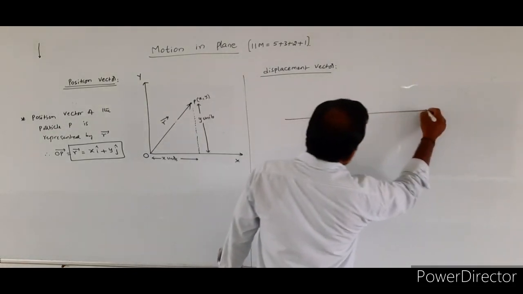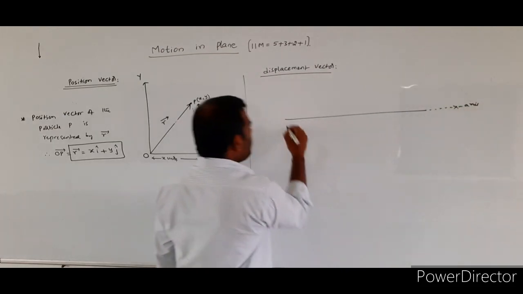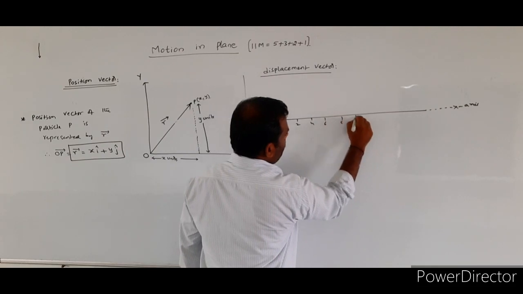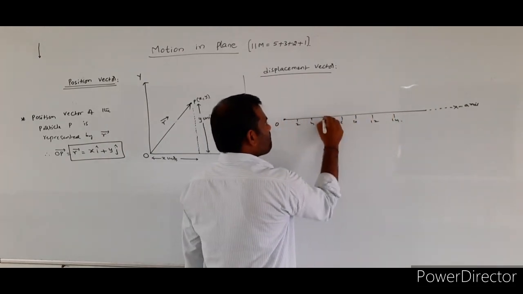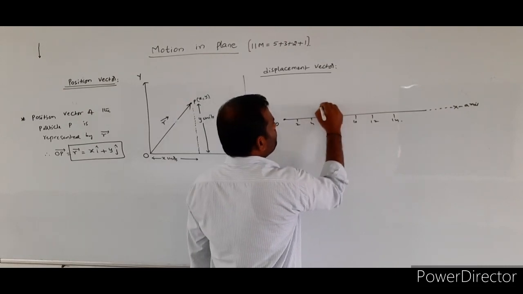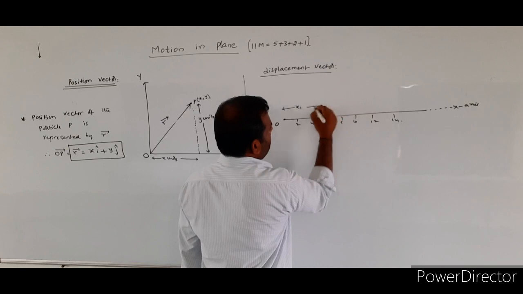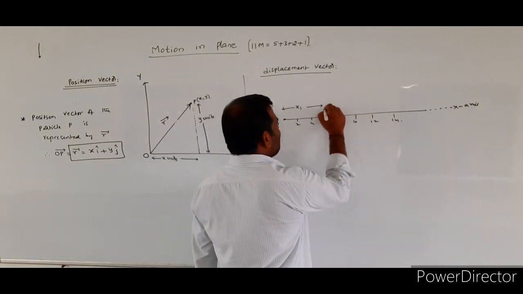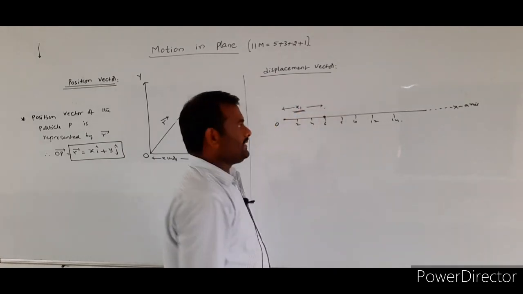Suppose we consider the x-axis. This is the origin. Initially we assume the particle P is at a distance of x1 from the origin, along the x-axis.